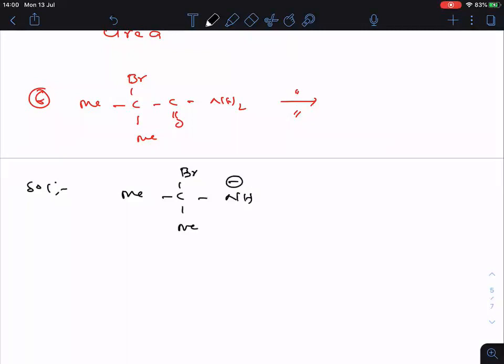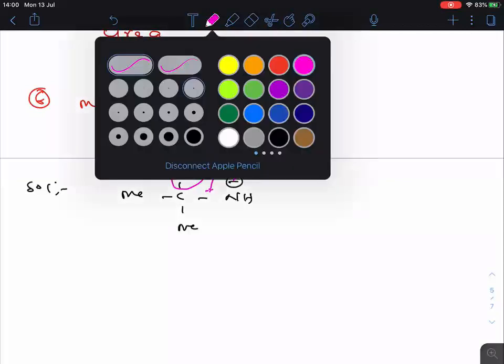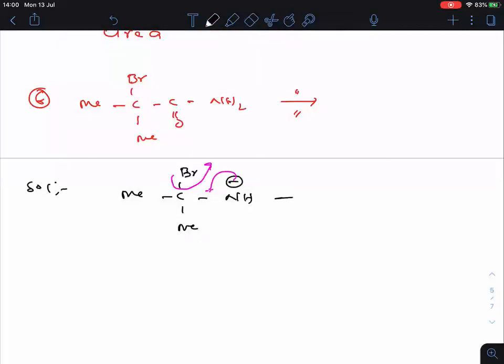How I got this one means according to mechanism I got. Now what happened? See clearly, when the negative charge reverses back, then bromine has to depart out. Clear? So now what happened? Me-C double bonded NH, that is Me double bonded NH, is formed. This is the final product.